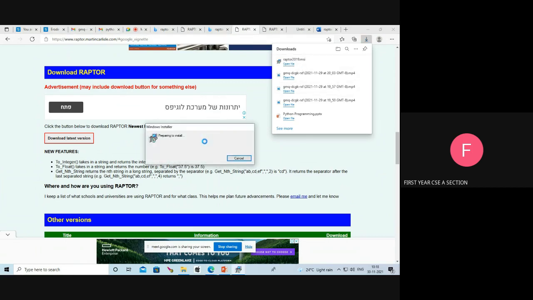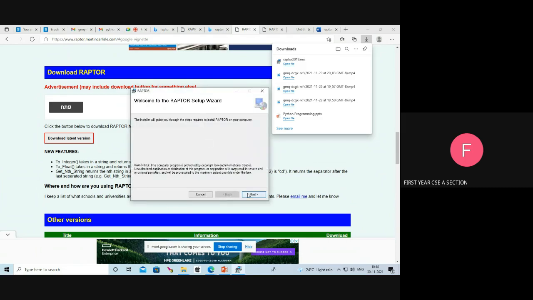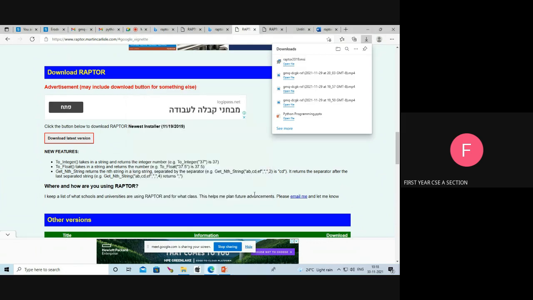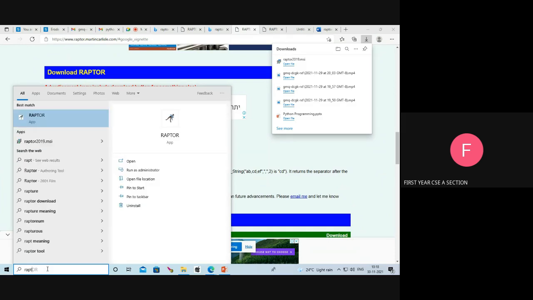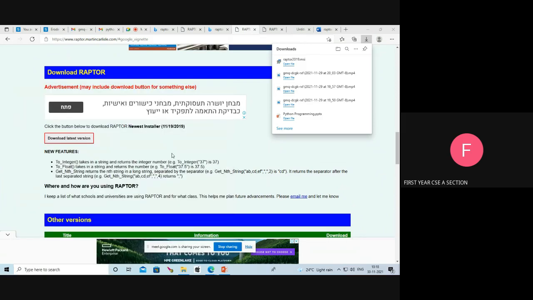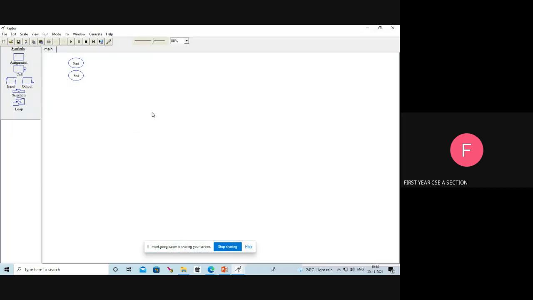Next, I am going to install the Raptor tool in my system. I installed the Raptor tool successfully. Next, I am going to open the Raptor. See, I opened the Raptor tool.